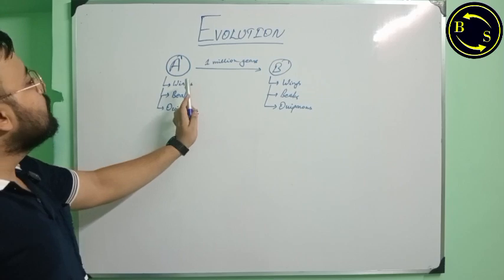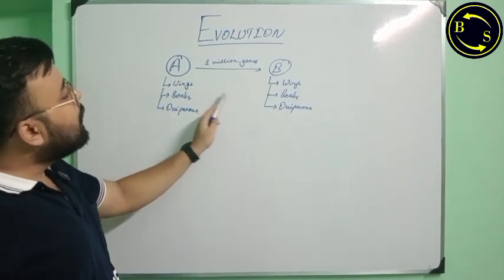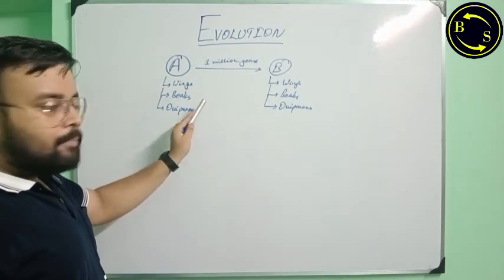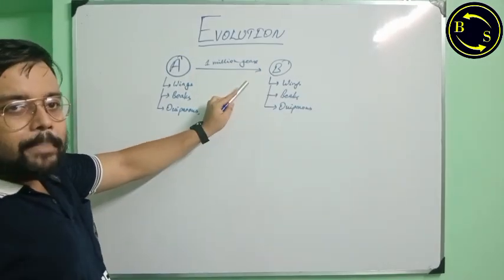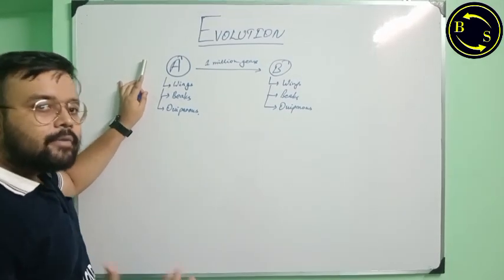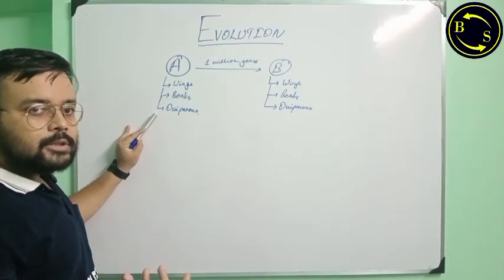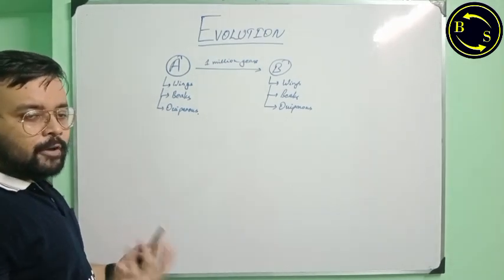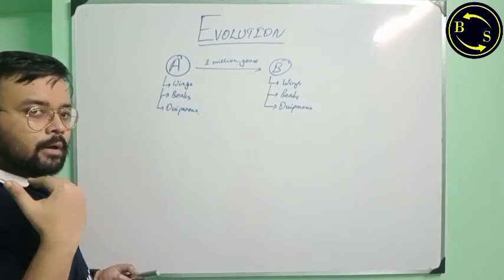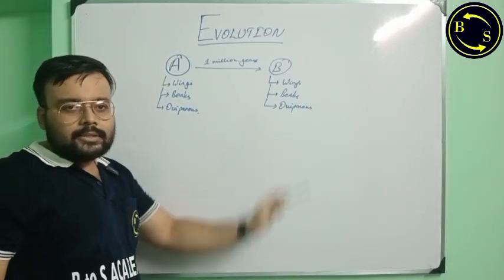But all the features will be same if the conditions in which organism A survived are the same as the conditions in which organism B will have to survive. If A survived in certain environmental conditions in which having wings, beaks and being oviparous was beneficial, the wings will be way more muscular, more strong, more tenacious, can sustain longer flights, faster flights. They will have more specialized beaks.